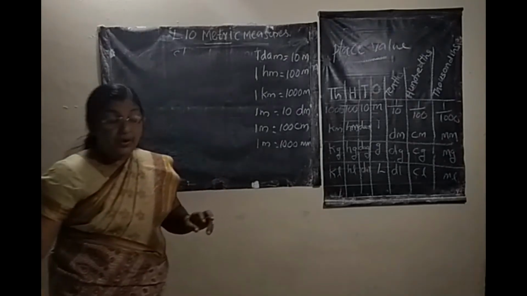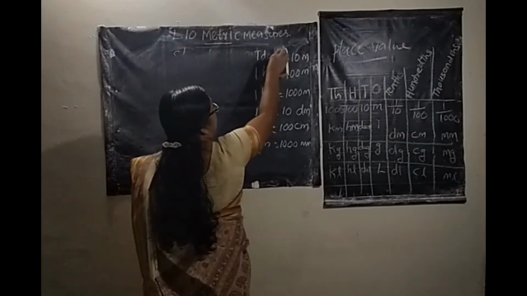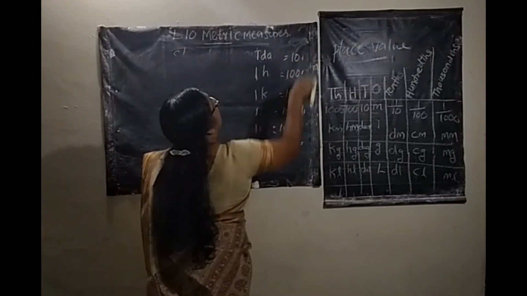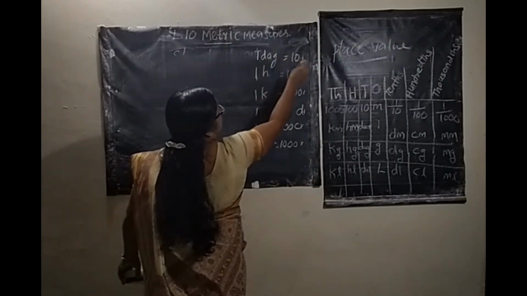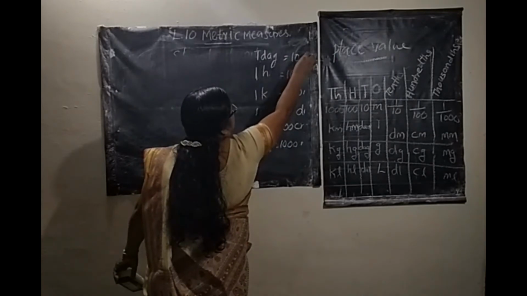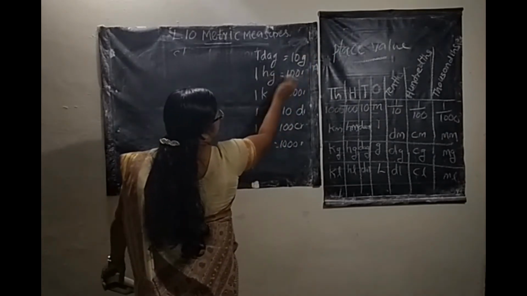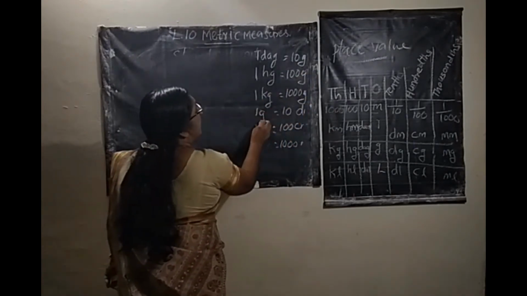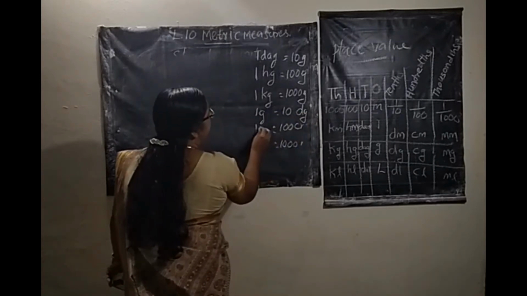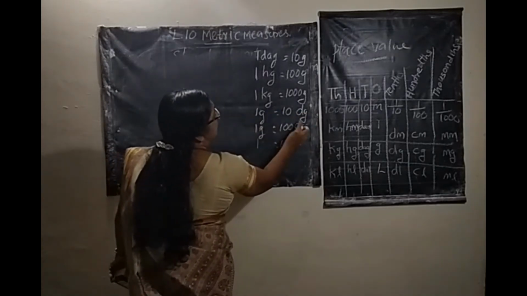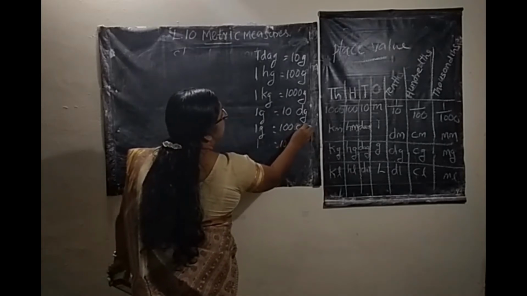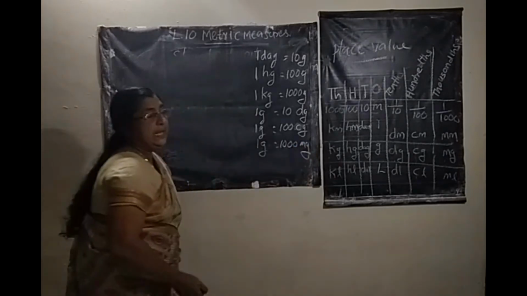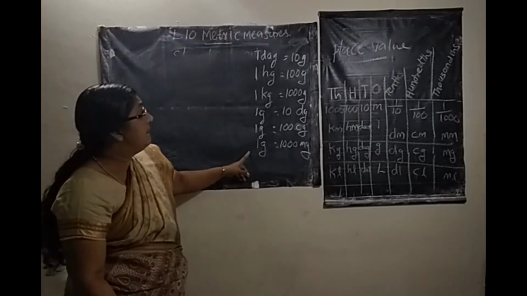Just like that, 1 decagram is 10 gram, 1 hectogram, 100 gram, 1 kilogram, 1000 gram. 1 gram, 10 decigram, 1 gram, 100 centigram, and 1 gram, 1000 milligram. This is the unit of mass.